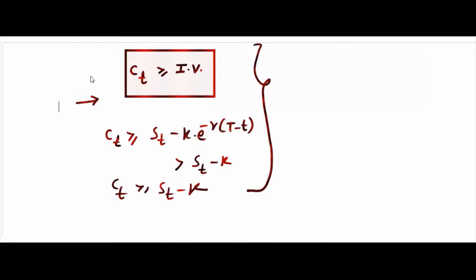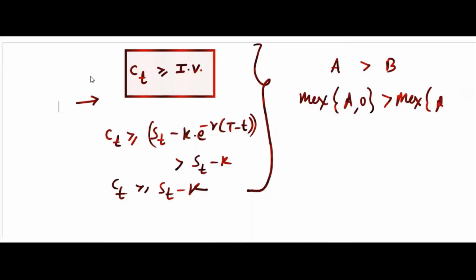Then if you take max, it's like if a is greater than b, max of (a, 0) is greater than or equal to max of (b, 0). Suppose a is 15, b is 10, max of 15, 0 is 15, which is greater than max of 10, 0, that is 10. However, if a is negative, they will be equal, right? So that you can check all the time.